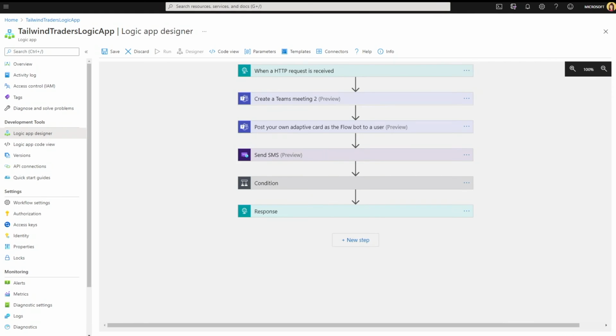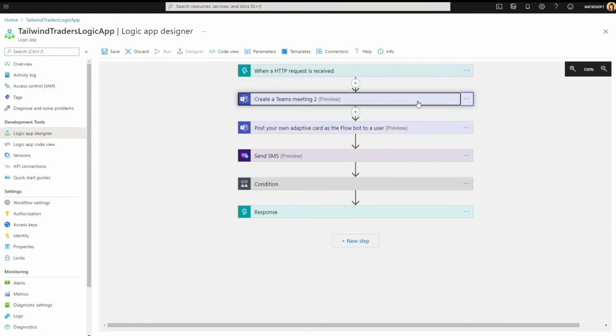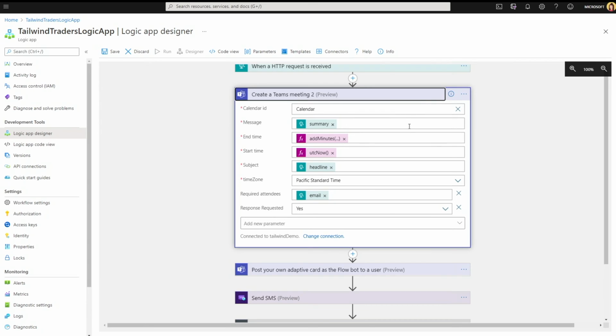Right, so I glazed over this earlier. So let's go back to the Logic App Designer here. We're going to take a little bit closer look. The first step we're seeing is that we're creating a Teams meeting. This is an important aspect where we're going to take the user or employee email and pass it into this Teams meeting connector.